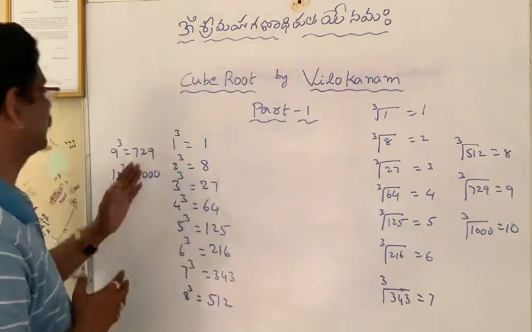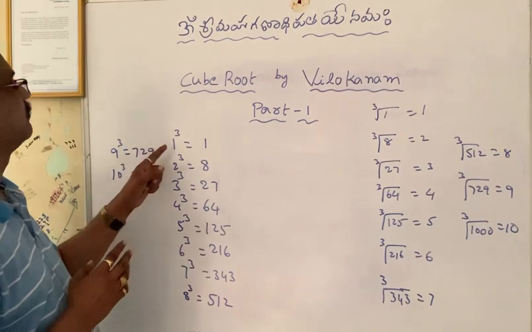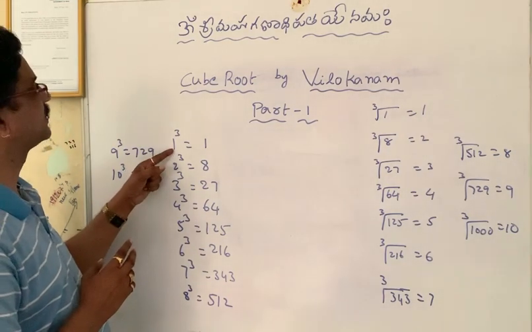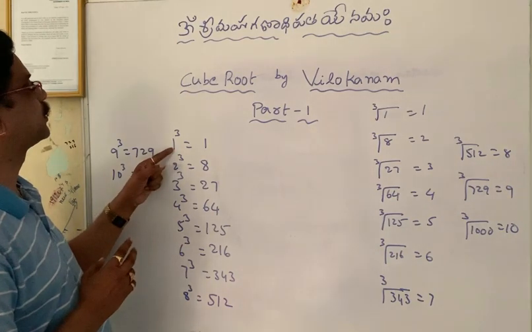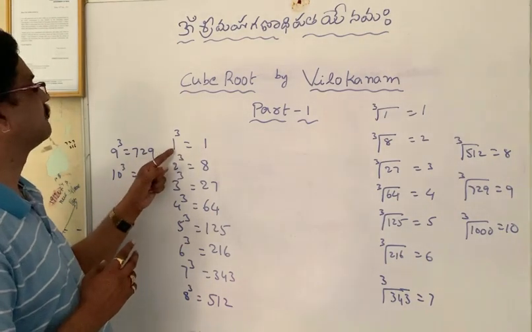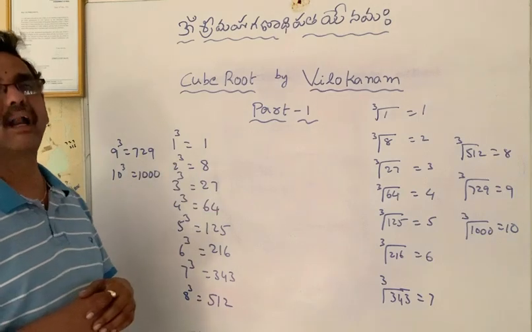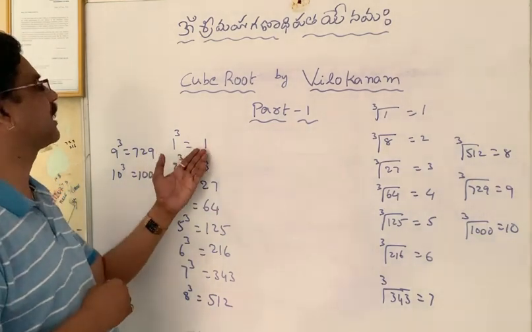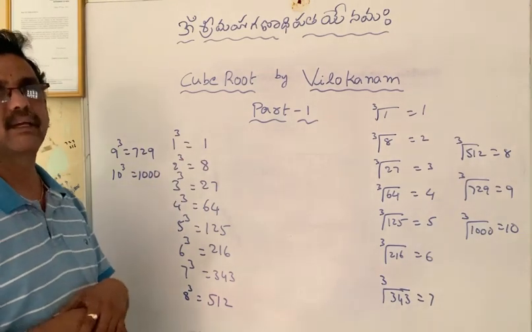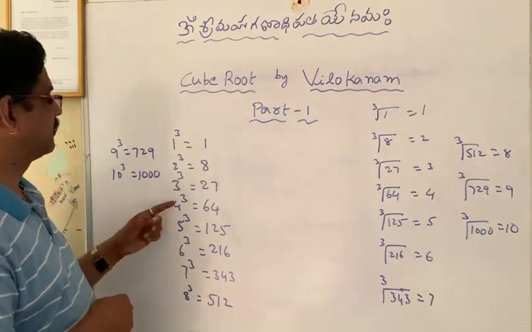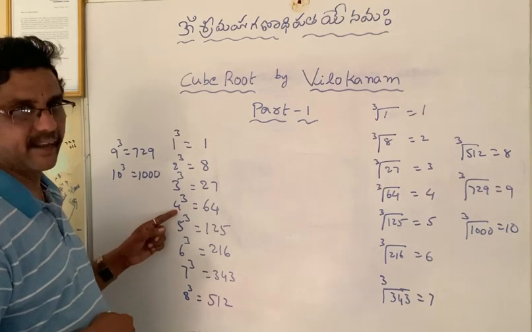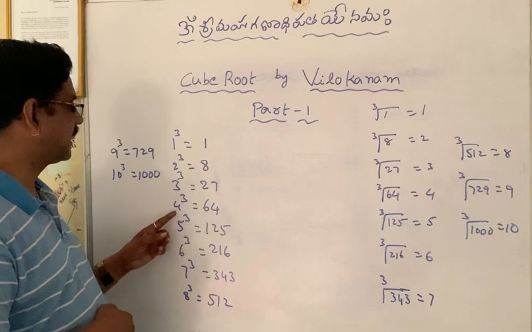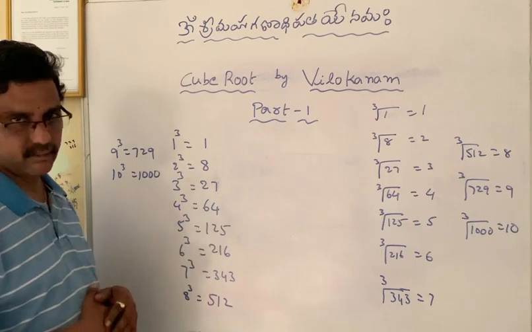First one, here you observe. A number ends with 1, its cube also ends with 1. If a number ends with 1, means a number which is having 1 at its units place, its cube is also having 1 at its units place. If you observe here, a number ending with 4, its cube also ends with 4. A number ends with 5, cube ends with 5.